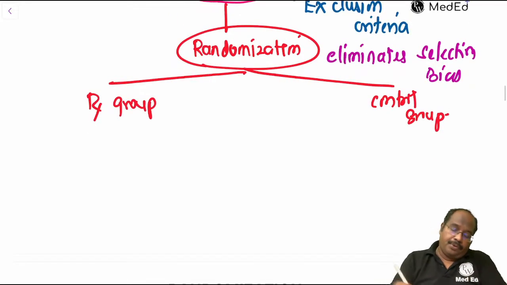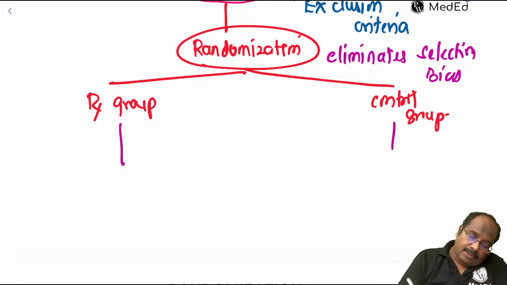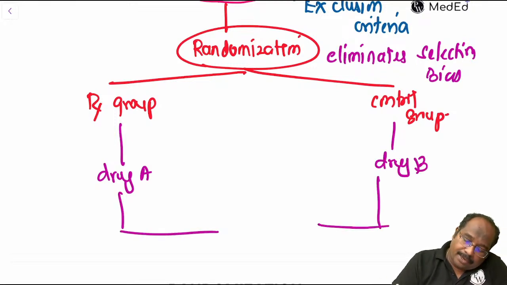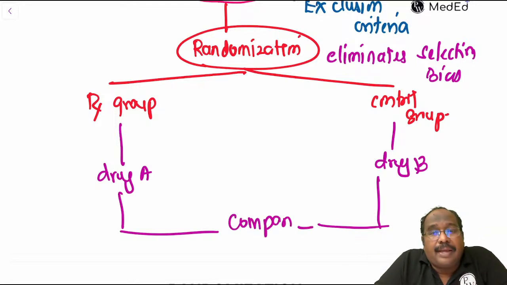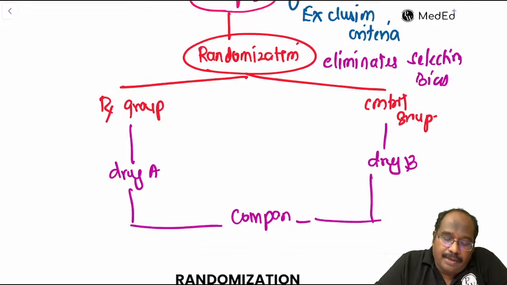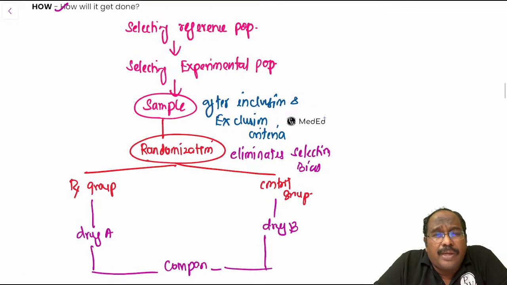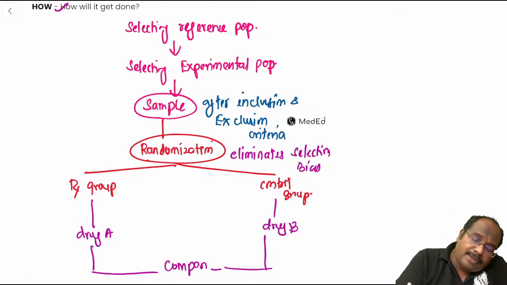Then what are you going to do? You are going to follow the people. Then you give drug A, drug B, then follow up. Over a period of time, you can compare. Drug A, drug B, treatment group and control group. Then you can compare it, guys. So this is RCT, randomized control trial. And the most important step here is randomization.